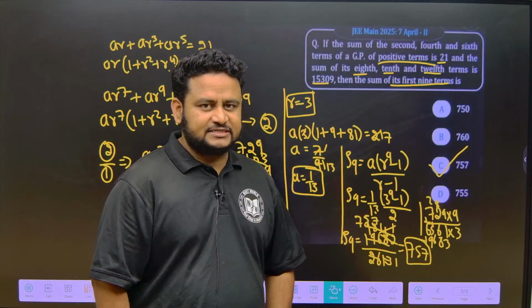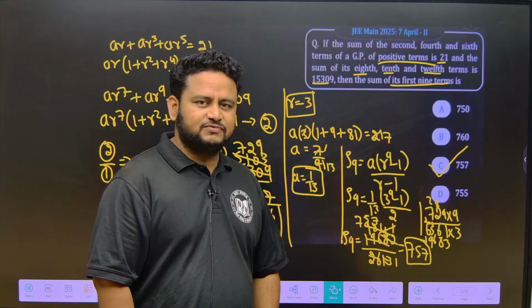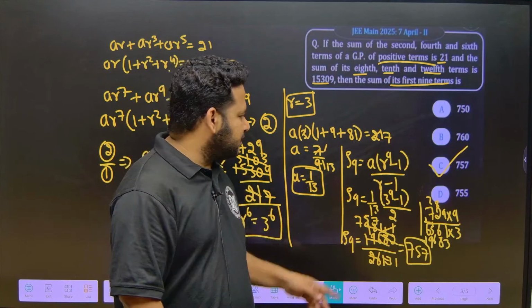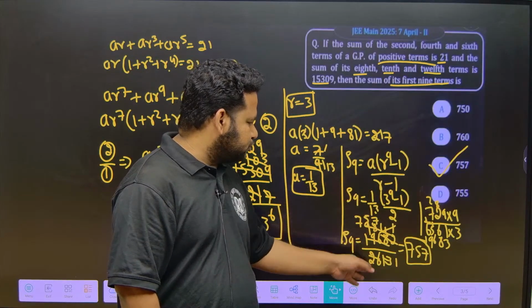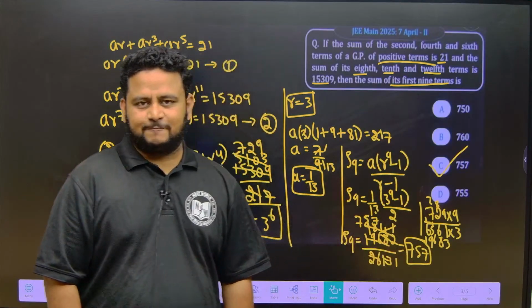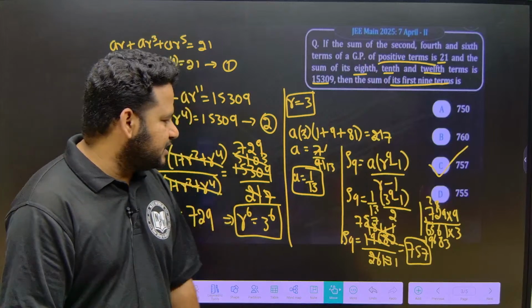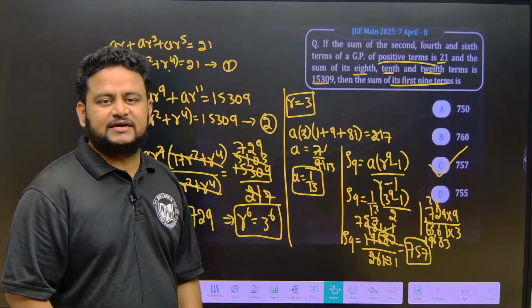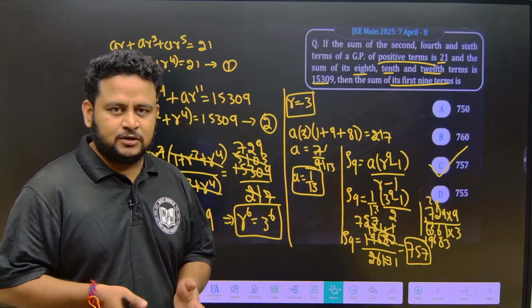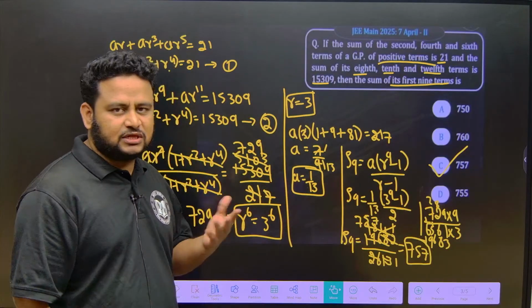Okay, because R is greater than 1. If R is less than 1, it will be 1 minus R to the power of n. Okay, this is S9 they are asking. So if I put the values in, on substitution, I will get it as 757. Just by calculating, we will get 757. I know conceptually it is very simple, but calculation-wise it is a little intensive. But with practice you can do the calculation faster.